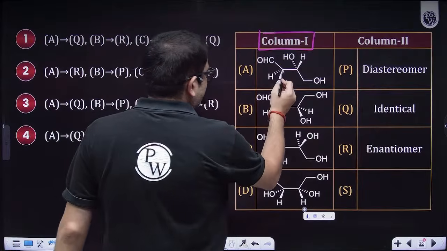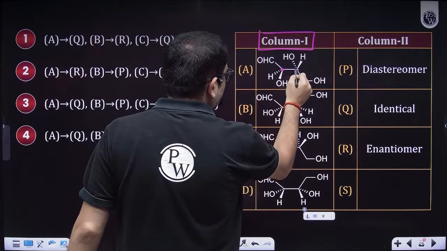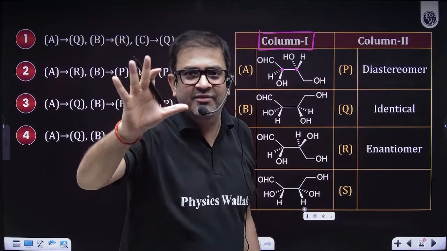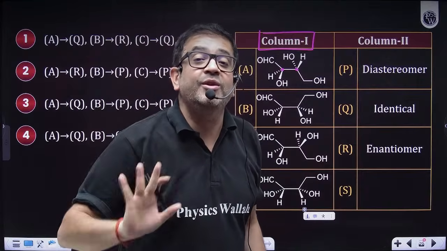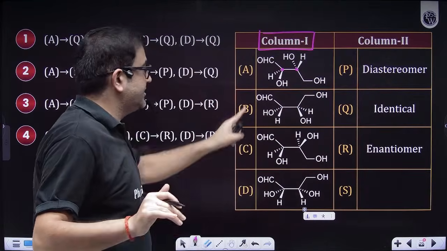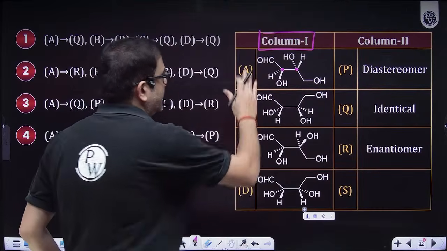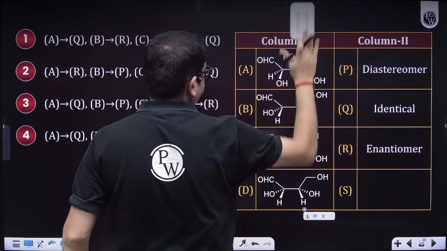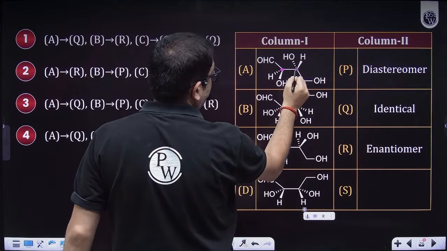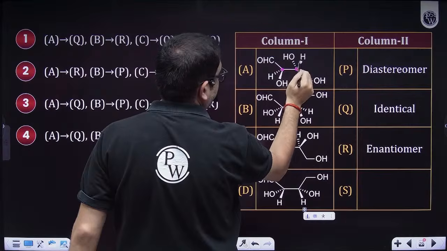Sir, it is easy, sir. Arey, sir, you can directly assign R/S also. One method we know. Sir, we can draw the Fischer projection directly. How? Sir, make a Y. I'm just doing it for one. Sir, make a Y. Sir, this is Y. No, this is not Y. This is Y. Haan, beta, this is Y. You can definitely check.